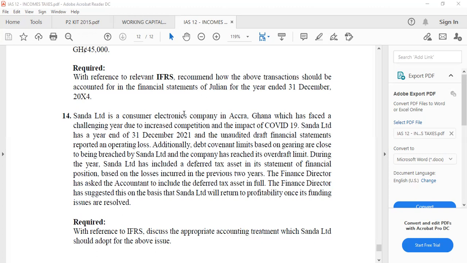The finance director has suggested that this will return to profitability once the funding issues are resolved. So in accordance with International Financial Reporting Standards, discuss the appropriate accounting treatment which Sander Limited should adopt for the above issue. What do you think the accountant should do?